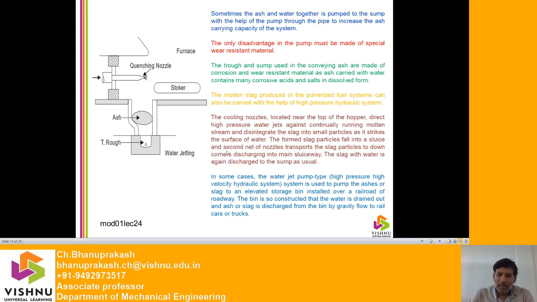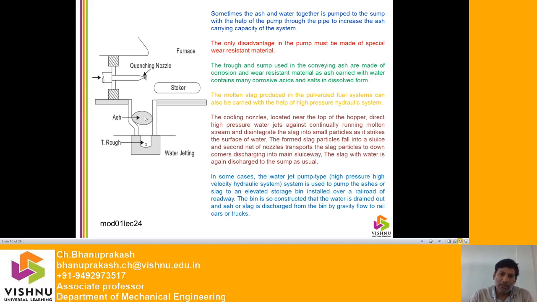And continuing with the high velocity hydraulic system, sometimes the ash and water together are pumped to the sump with the help of a pump through a pipe to increase the ash carrying capacity of the system. Here there is only one disadvantage in the pump: the pump must be made of special wear resistant material. Why? What is the reason behind it? The ash carried with water contains many corrosive acids and salts in dissolved form. That is the reason the pump should be made of special wear resistant material.